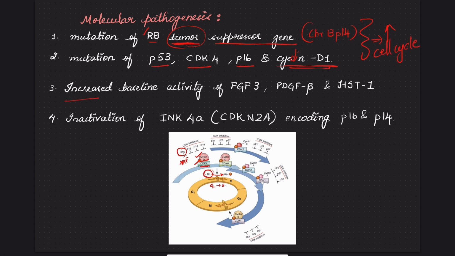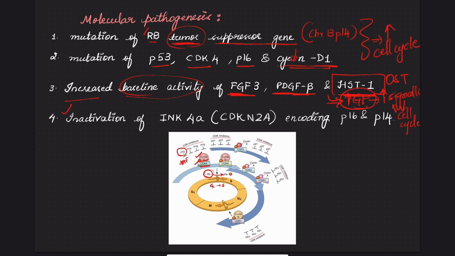And there is increased baseline activity of growth factors like fibroblast growth factor 3, platelet-derived growth factor beta, and HST1. HST1 is most commonly associated with osteosarcoma. The net effect of all this is increased growth factors, which means increased signaling, which ultimately causes increased cell cycle.